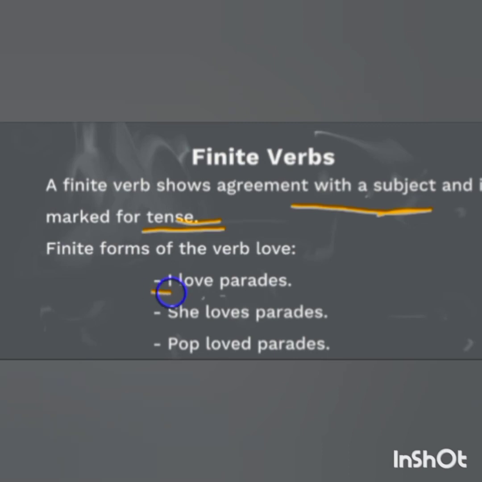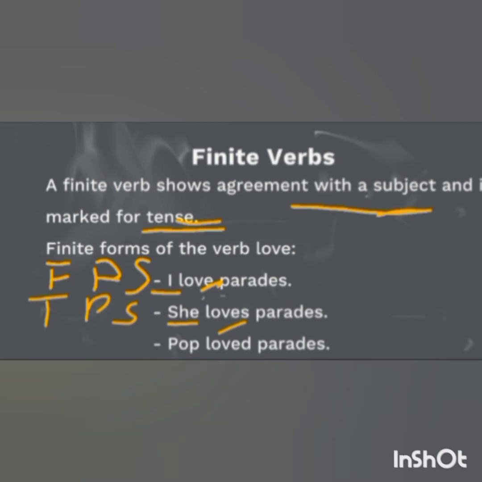So, when there is subject I, it is first person singular. So, the verb is love, but when the subject is she, it is third person singular. Then the verb is loves. So here verb is changing according to the subject. So we can say that love is the finite form.